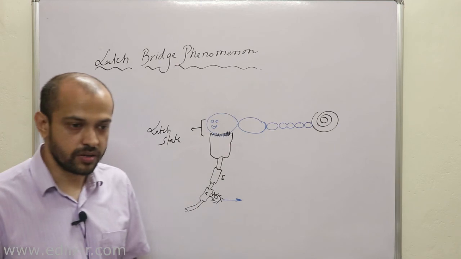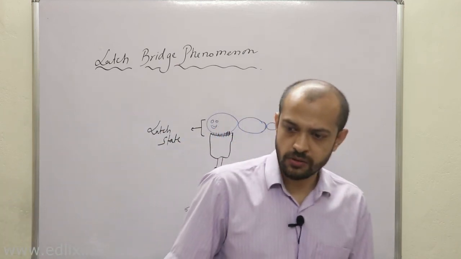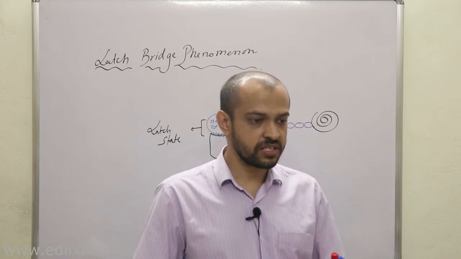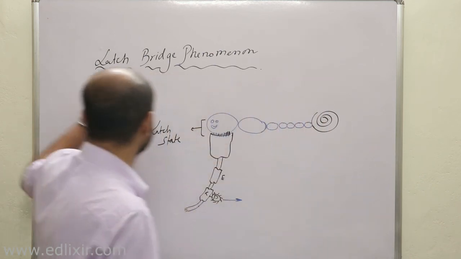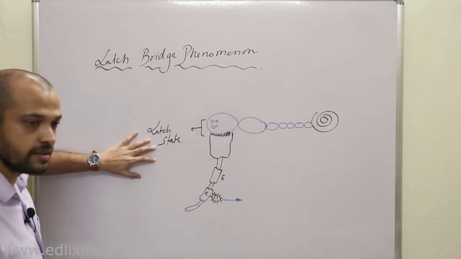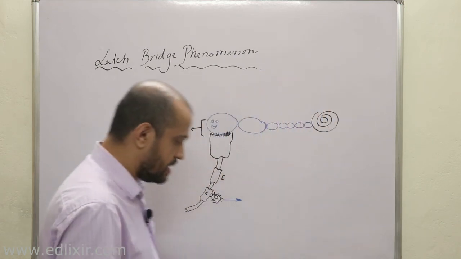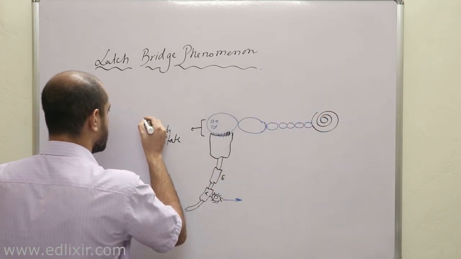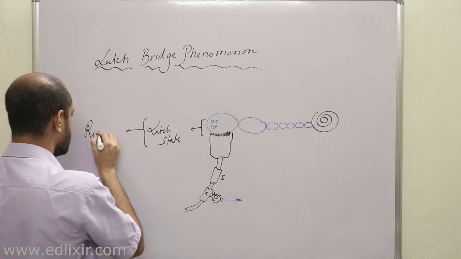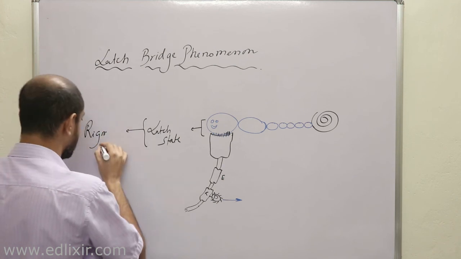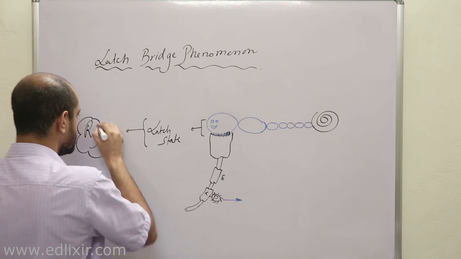Why? Because you know what multi-unit smooth muscle is by now, and multi-unit smooth muscle can generate a huge amount of force. Without this latch bridge phenomenon or latch state, multi-unit smooth muscle cannot do that. Why? Because latch state is almost equivalent to the rigor state in skeletal muscle.